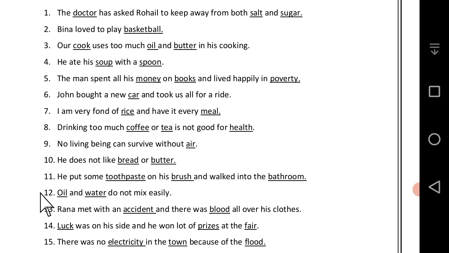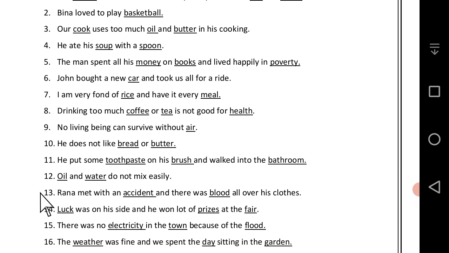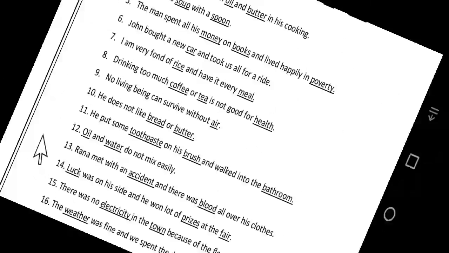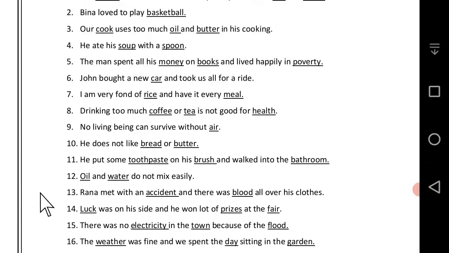Here in this sentence, oil and water both are the uncountable noun. 13. Rina met with an accident and there was blood all over his clothes. Accident, countable noun, but blood is uncountable noun.